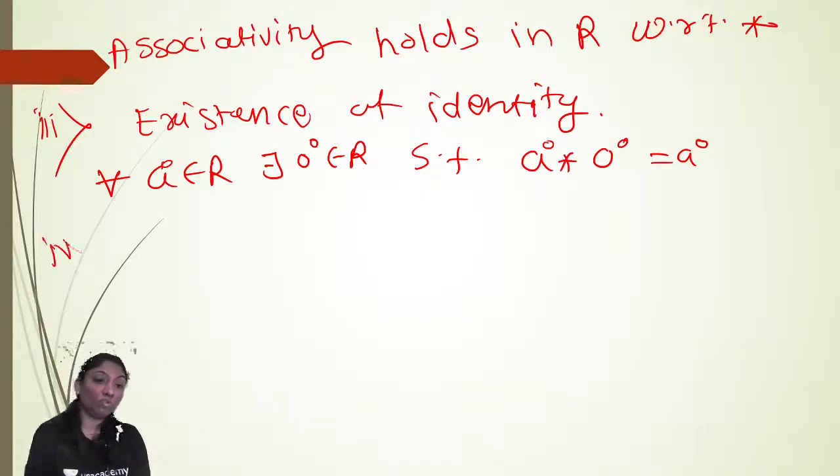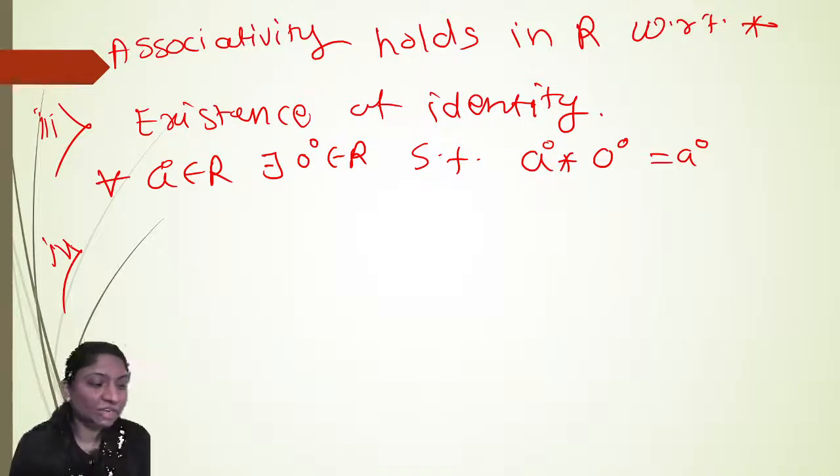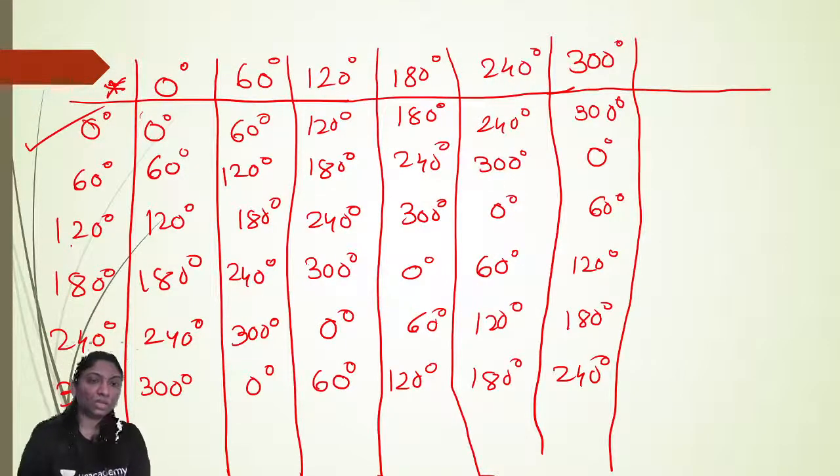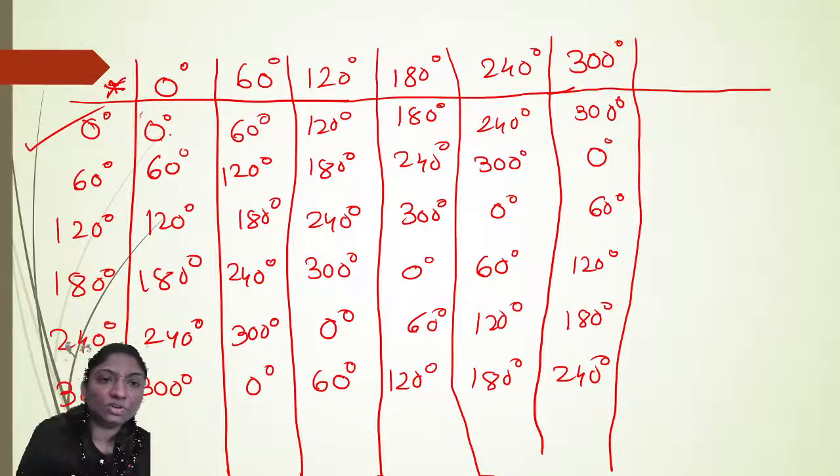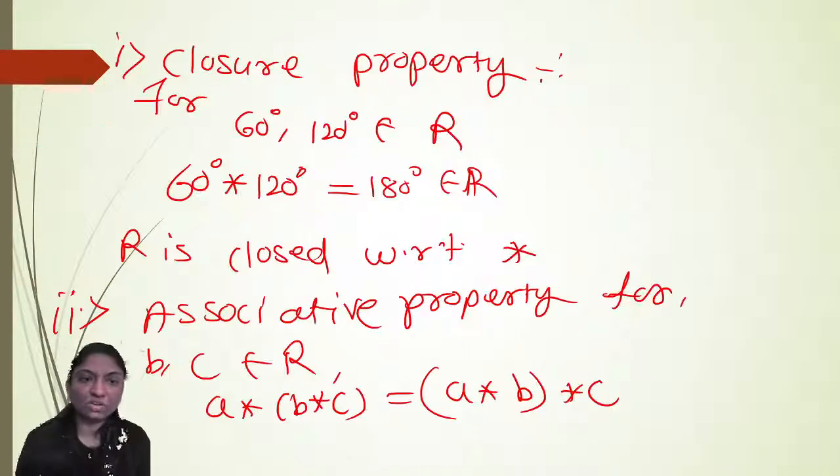Now fourth one. For the finite set, we have to find out the inverse for every element in R. Now see how to find out the inverse. Which element is operated on this element to give the identity element? So 0 degree star 0 degree gives you 0 degree, that is identity element. Now 60 degree star 300 degree gives you 0 degree. So what is the inverse of 0 here?